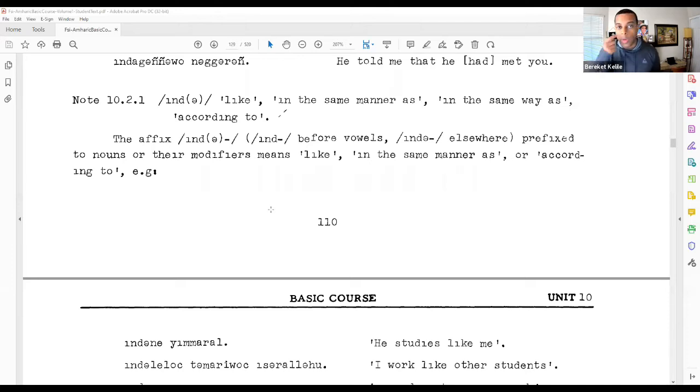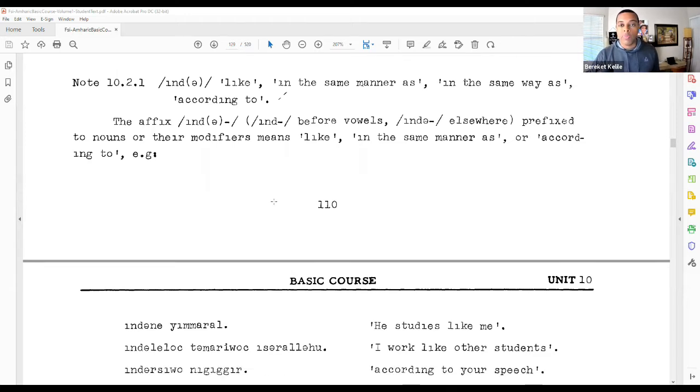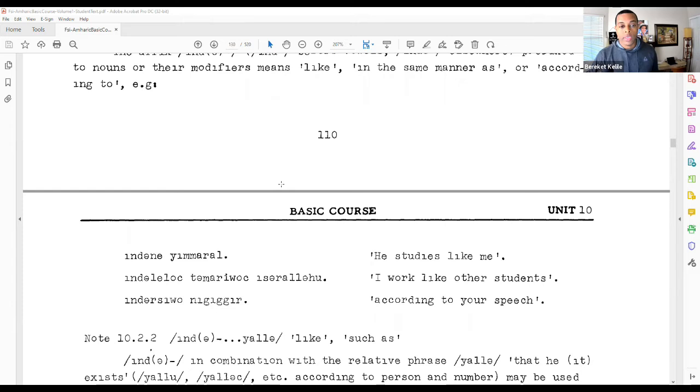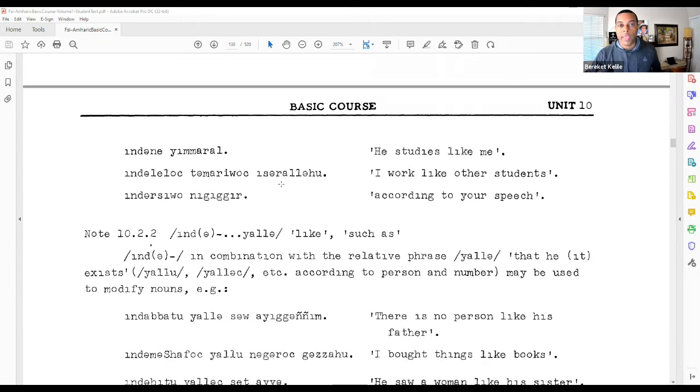So with the first one, it takes on the meaning like, in the same manner as, in the same way as, or according to. And this particular use gets affixed to nouns, pronouns, and their modifiers. So to look at the example at the top of page 111, Indene Yamaral. So Yamaral, he studies, and then Indene is like me. And that's Inda affixed to the personal pronoun ene, first person singular.